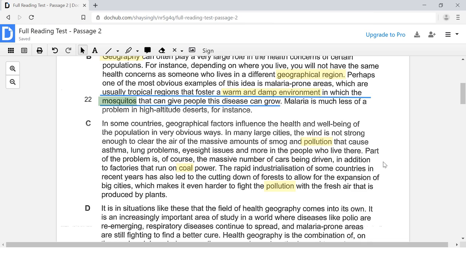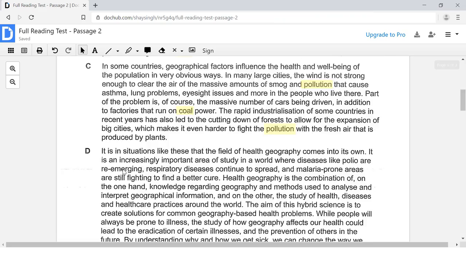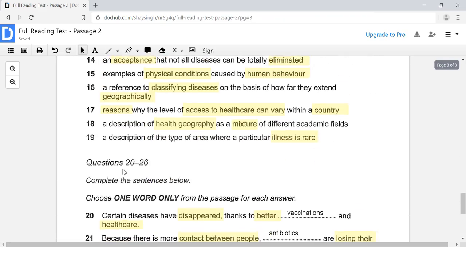Okay, let's move on down here. Part of the problem is, of course, the massive number of cars. Okay, cars are using fuel, probably, right? The massive number of cars being driven, in addition to factories that run on coal power. Okay, so factories also use fuel. But which is going to be the correct answer, guys? Cars or factories? Let's look at this down here.